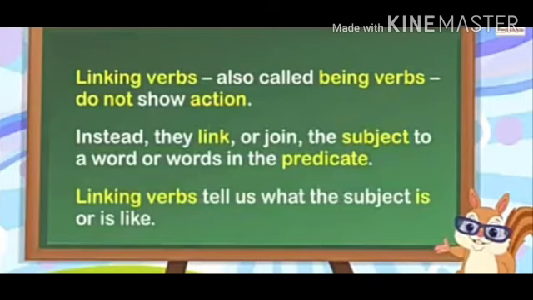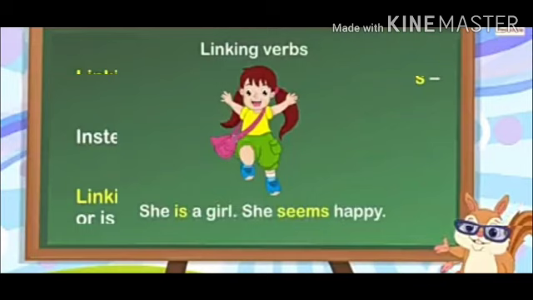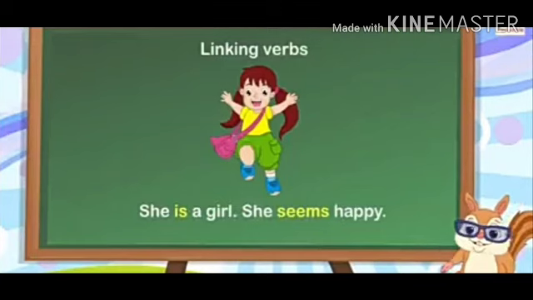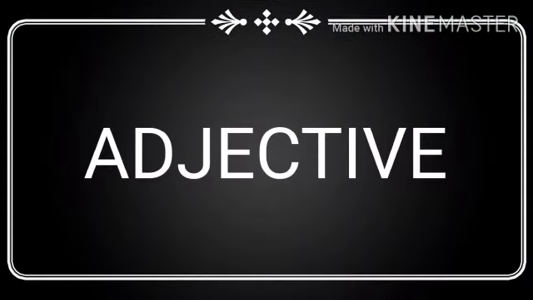Now linking verbs. Linking verbs are also called being verbs. They do not show us action. Instead, they link or join the subject to a word or words in the predicate. That is why linking verbs tell us what the subject is or is like. Now for example, students, she is a girl, she seems happy. In this sentence, it tells us what the subject is. Subject is a girl, and how is she? She seems happy.